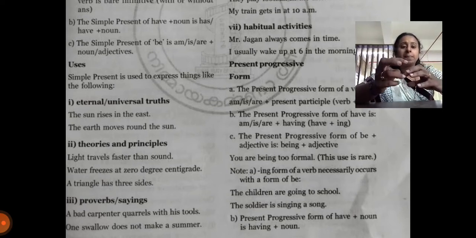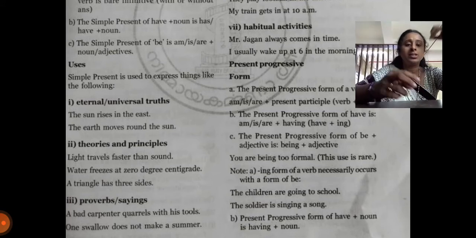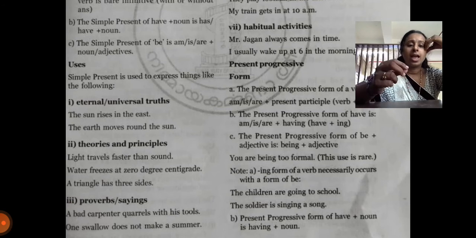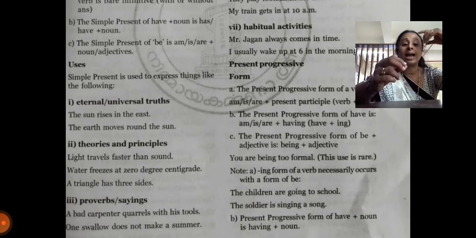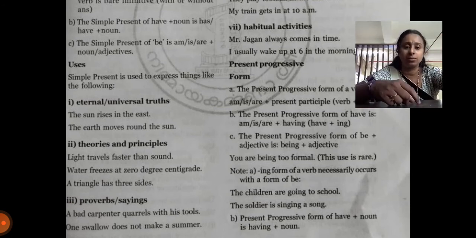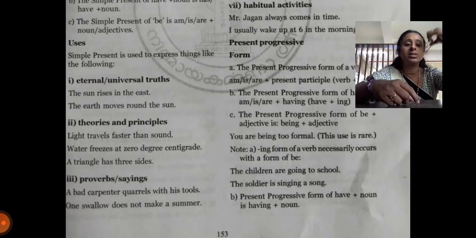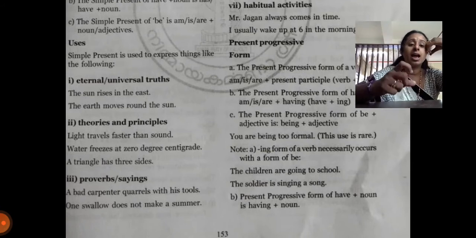Next one, the children are going to school, the soldier is singing a song. And then present progressive form of have plus noun is having plus noun. You can see here present progressive form of have plus noun is having plus noun. Are you clear?